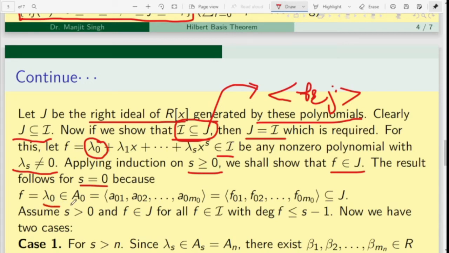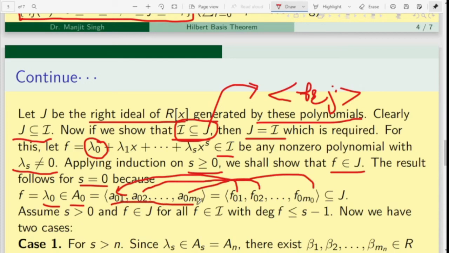Therefore lambda_0 belongs to A_0, and A_0 is generated by a_01, a_02, up to a_0m_0. And f_01 is a polynomial in I of degree 0 whose leading coefficient is a_01, so a_01 is the same as f_01, a_02 is f_02, and a_0m_0 equals f_0m_0.